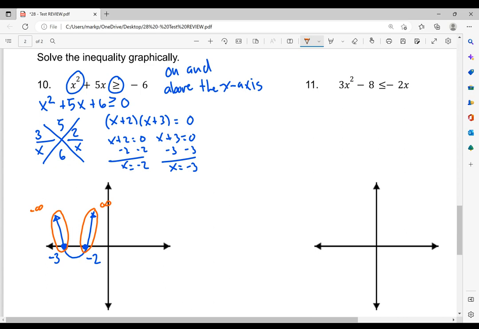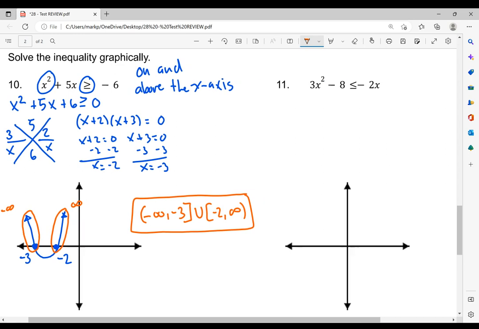So my first interval is going to be from negative infinity to negative 3. Parentheses, and now since that's a closed circle, equal bar under the inequality, that's going to be a bracket, union, and then we start at negative 2, that has a bracket as well, and it goes towards infinity. And there's my solution for number 10. All right, on to number 11.